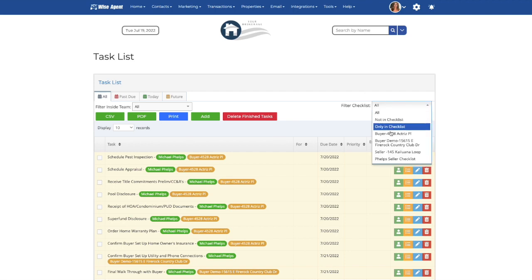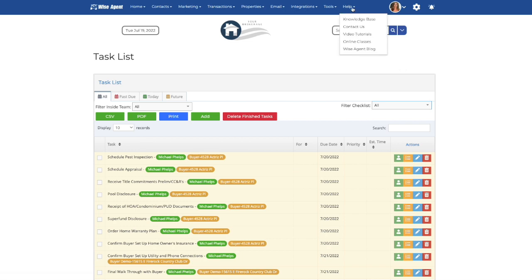You can also filter the checklist by whether it's in a checklist or not, and by team member. There are also print options for the task list. If you need assistance with your goals, tasks, or important dates, use the help dropdown to reach out to our support team anytime.